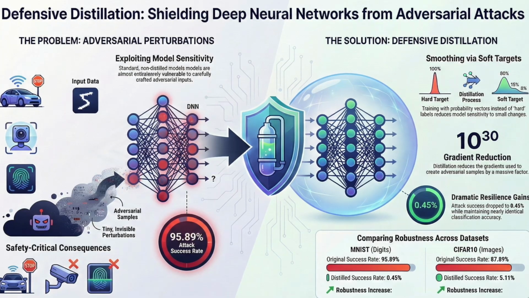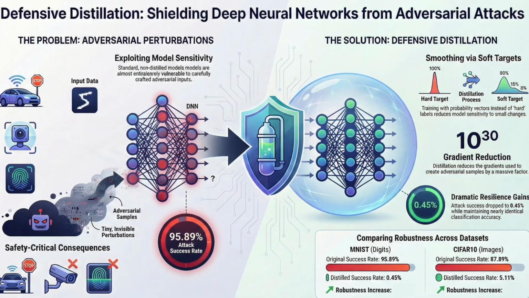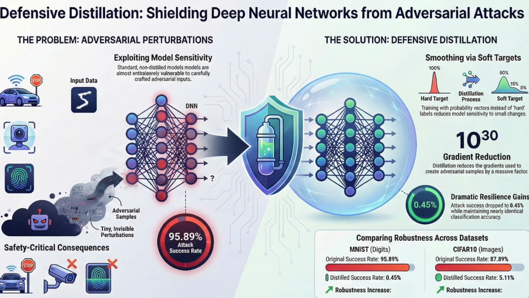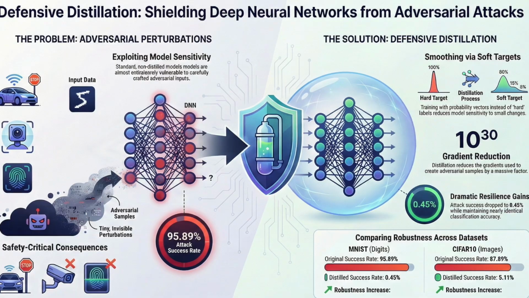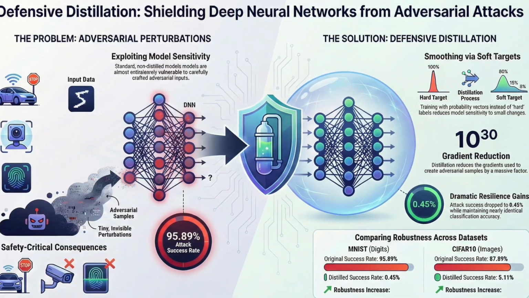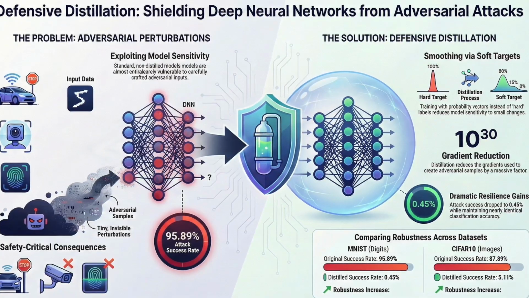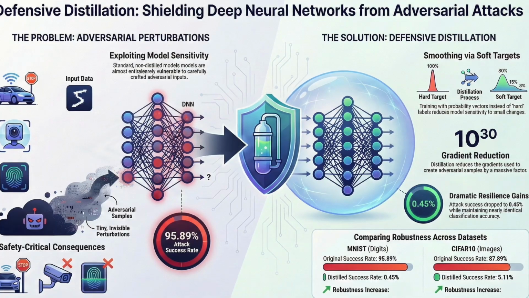Now, there are two ways to do this. There's the white box attack, like the Carlini and Wagner attack mentioned in the Jaha source. That's where the attacker has the blueprints. They know the architecture, the parameters, the weights. They can calculate that gradient perfectly. But what scares me more is the black box attack.